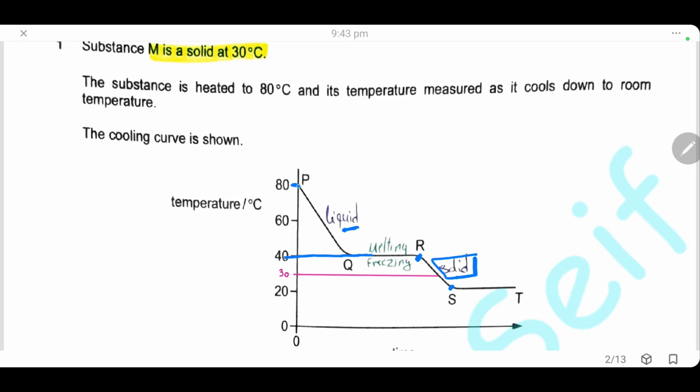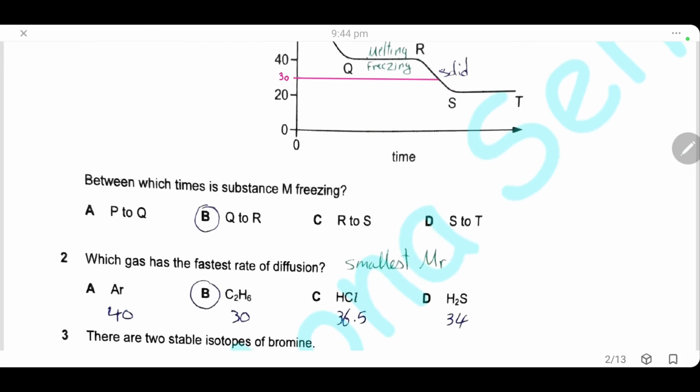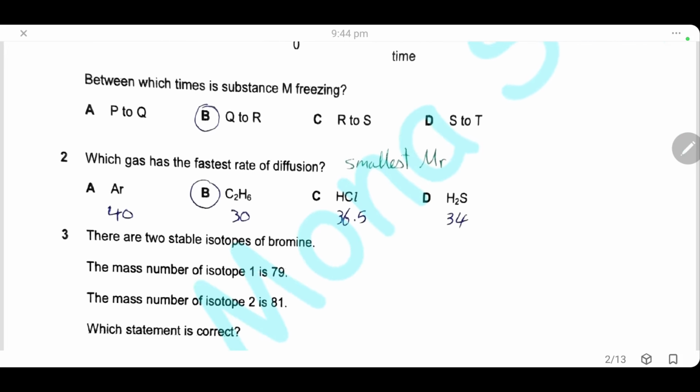When we reach temperature 80, again the substance is cooled. So by cooling the substance M, it will freeze, change from liquid to solid. So here, hence the melting point is the same as the freezing point. So substance M will start to freeze between Q and R. The answer will be B.